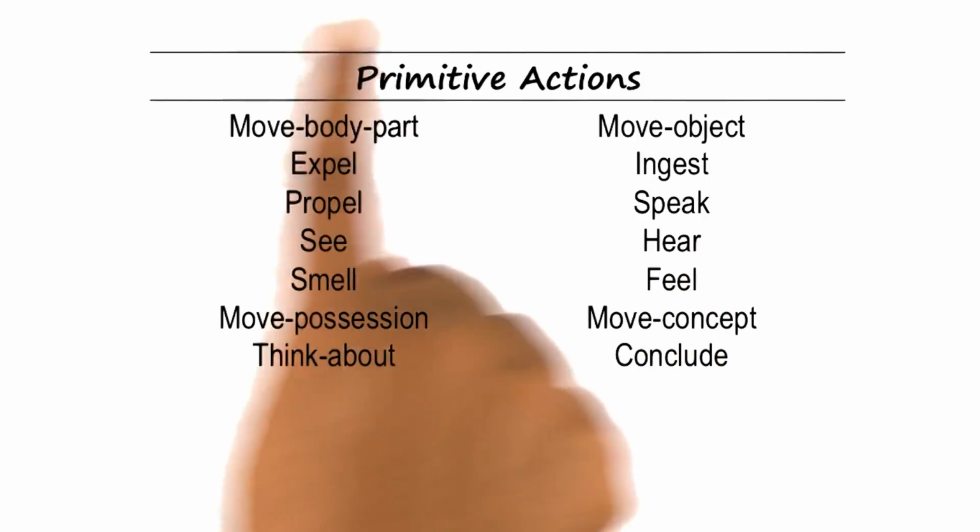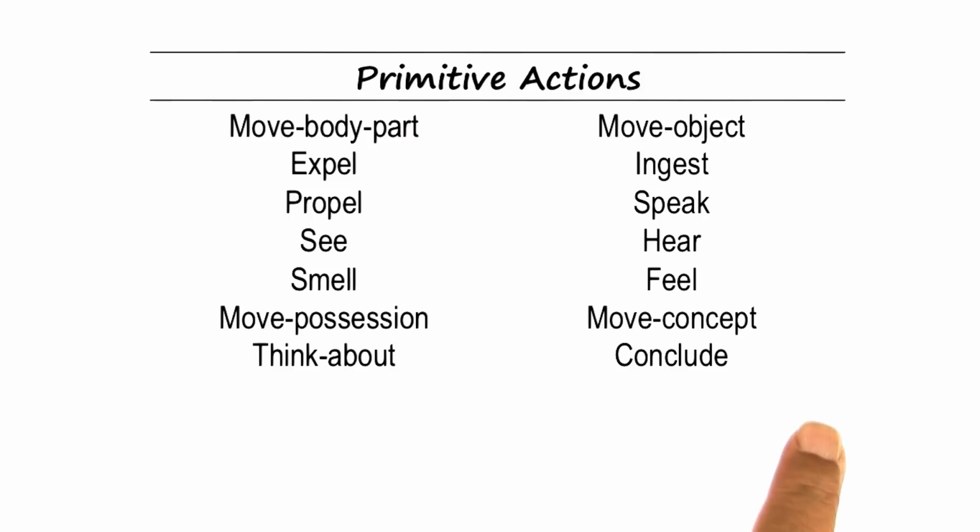Now, these 14 primitive actions form an ontology of actions. What is an ontology? We have come across this notion earlier. An ontology is a specification of a conceptualization of the world. There is the world outside. We hear or read stories about the world all the time. These stories help make sense of the world. And these stories then use different kinds of categories, different kinds of concepts. Those concepts in AI need to be specified very, very precisely. And when we specify those concepts in terms of which we make sense of the world, we get an ontology.